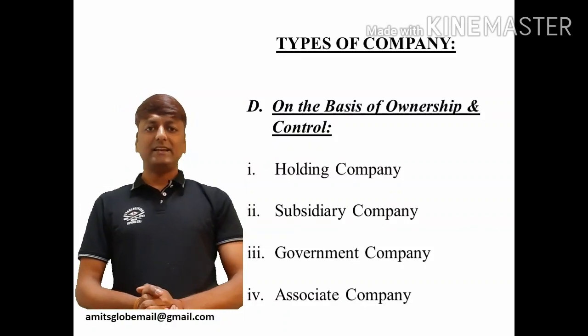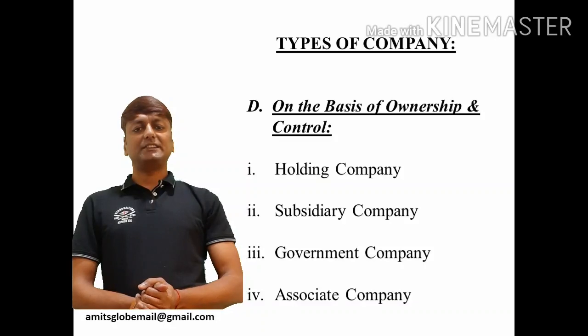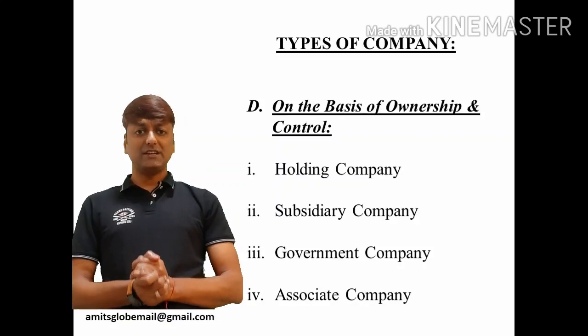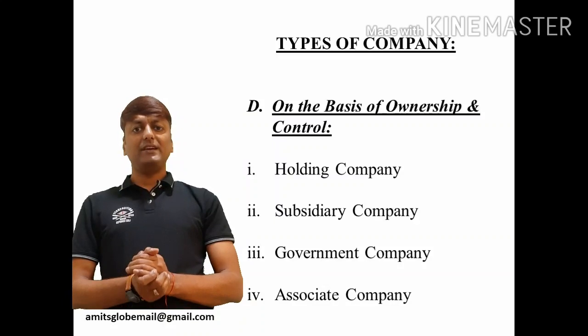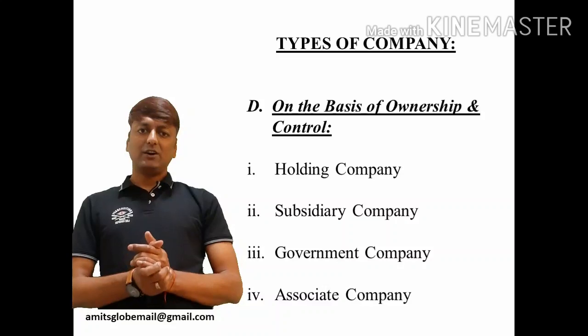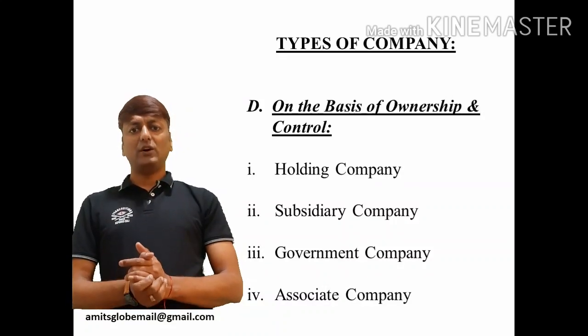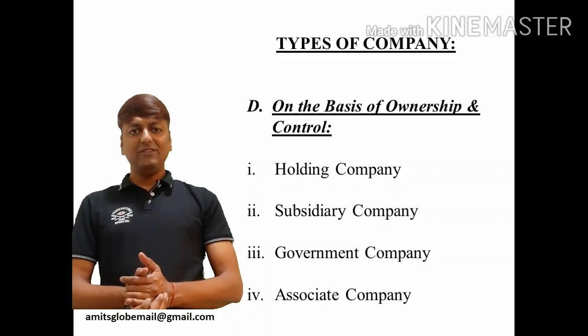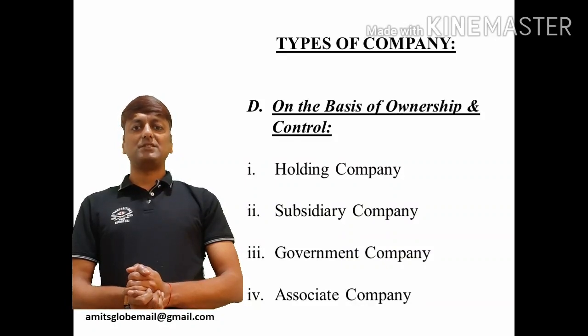Next in this category is government company. Government company is a company in which not less than 51% shares, I can repeat, not less than 51% shares are held by any of the governments. Any of the governments means either the central government or the state government, or central or state government jointly, or one or more state governments jointly. The only condition is that the government in any form must hold minimum 51% shares in such company. Example of such company is Oil India Limited.